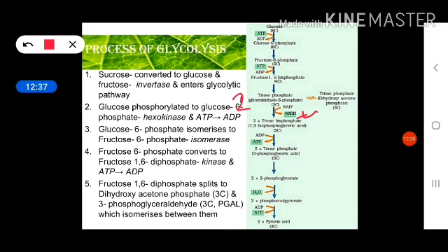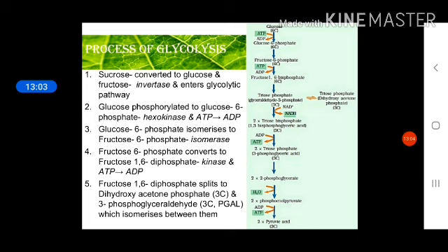Because it is 2 molecules, we will get 2 molecules of phosphoenol pyruvate. Enolation occurs, and when the enol compound is formed, one water molecule is also released. From one molecule, one water molecule is released, but there are 2 molecules of 2-phosphoglycerate, so 2 molecules of water will be formed. We get 2 water molecules and 2 molecules of phosphoenol pyruvate.